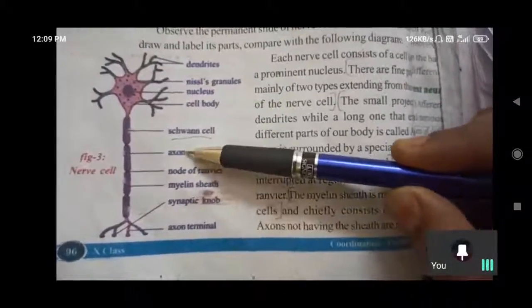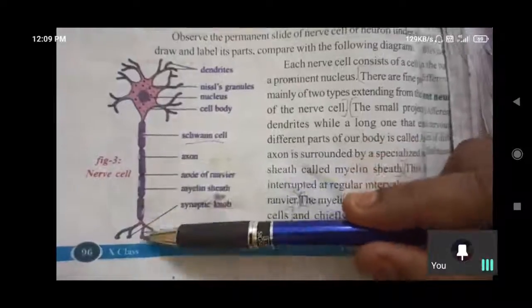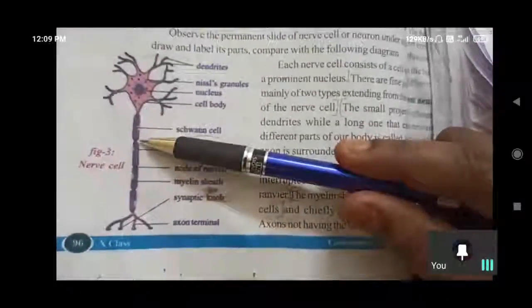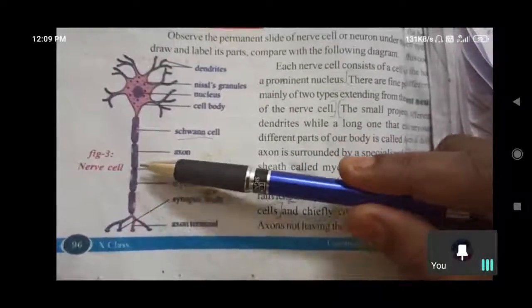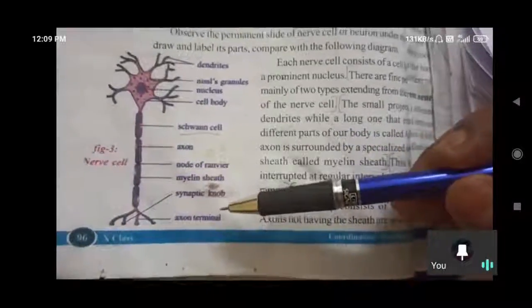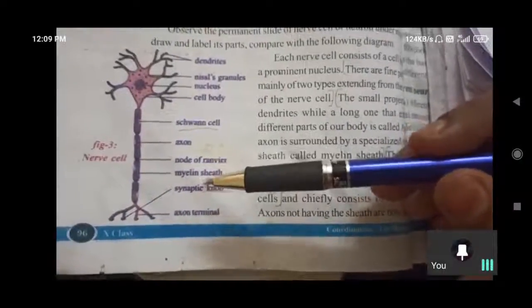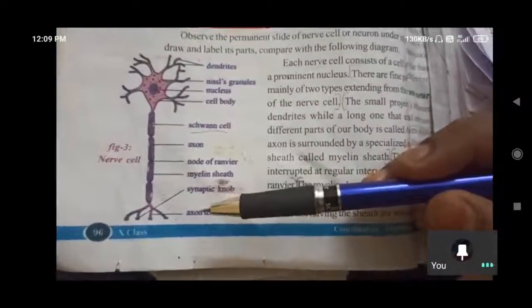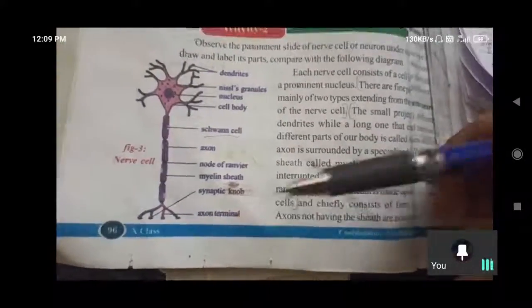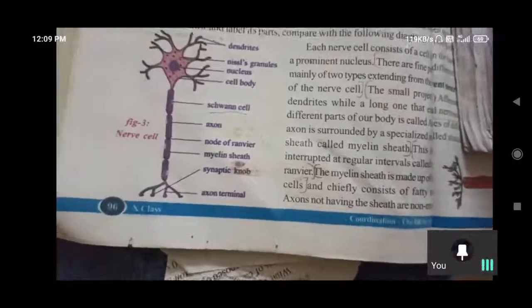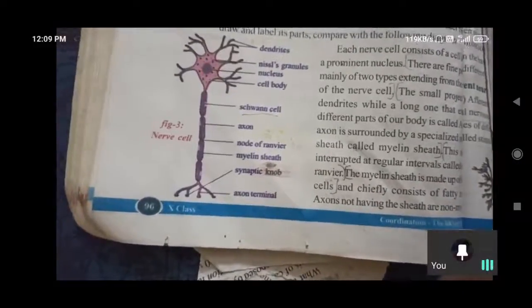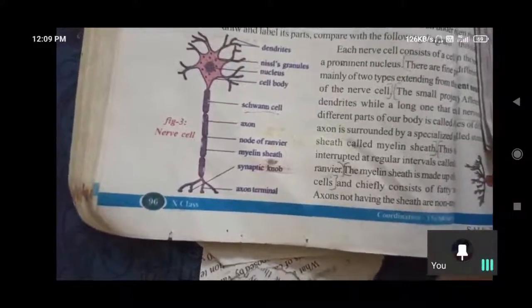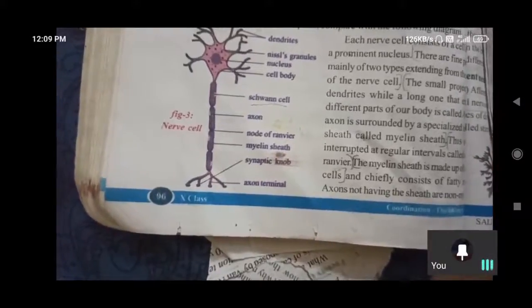The axon is not entirely covered by myelin sheath. In some parts the myelin sheath is absent. Those parts are called nodes of Ranvier, also called gaps, in between the myelin sheath. Those are useful for the fast jumping of the signals from one node to another node.